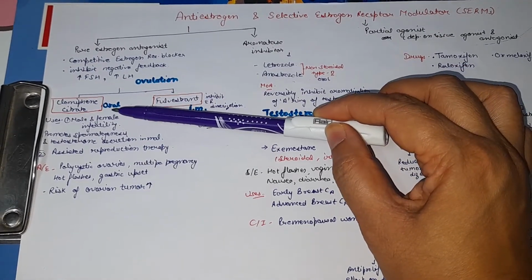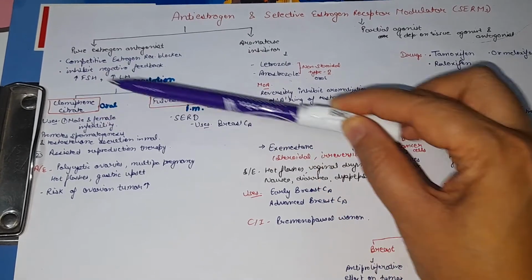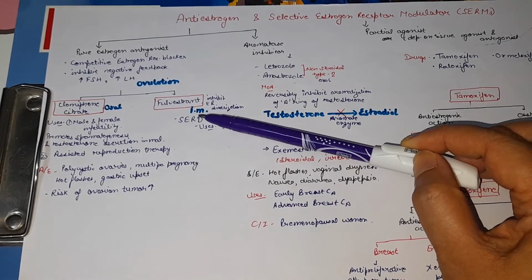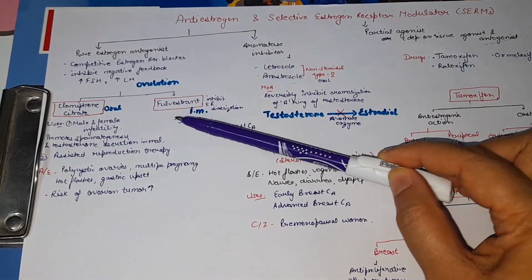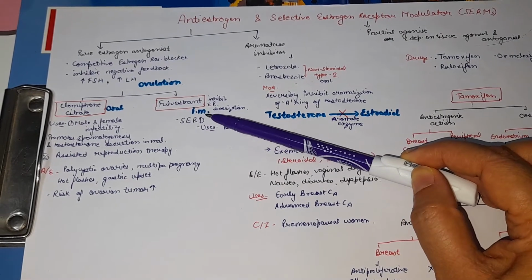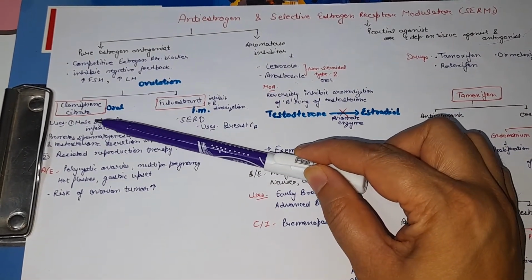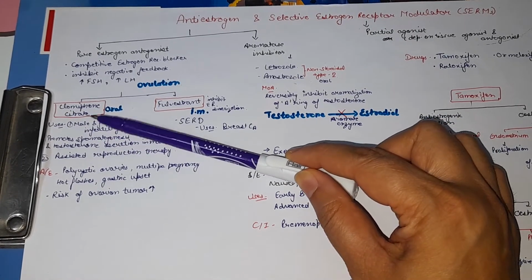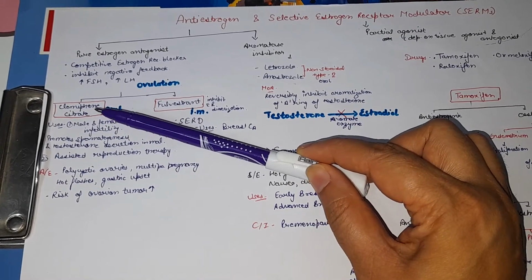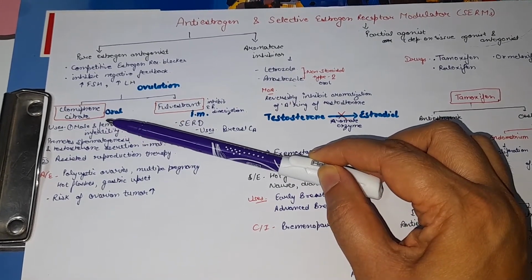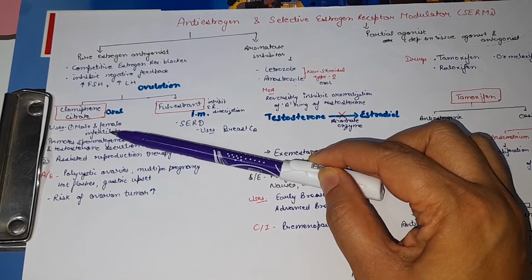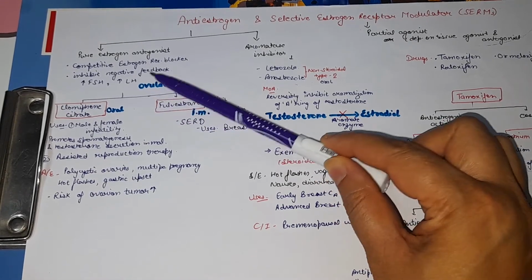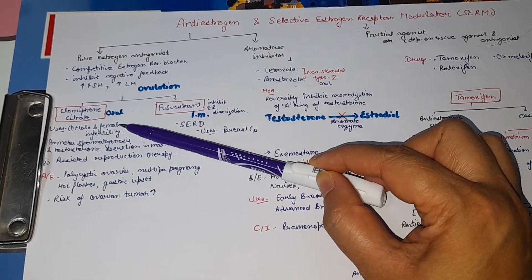The agents which are pure estrogen antagonists are clomiphene citrate and fulvestrant. Fulvestrant is also known as a selective estrogen receptor downregulator. Clomiphene citrate is given orally and fulvestrant is given intramuscularly. So what are the uses of clomiphene citrate? Clomiphene citrate is used to treat male and female infertility. In males, it promotes spermatogenesis and testosterone secretion, and in females it is used in the treatment of infertility caused by anovulation. As we know, it increases FSH and LH and causes ovulation, so it is used for female infertility.